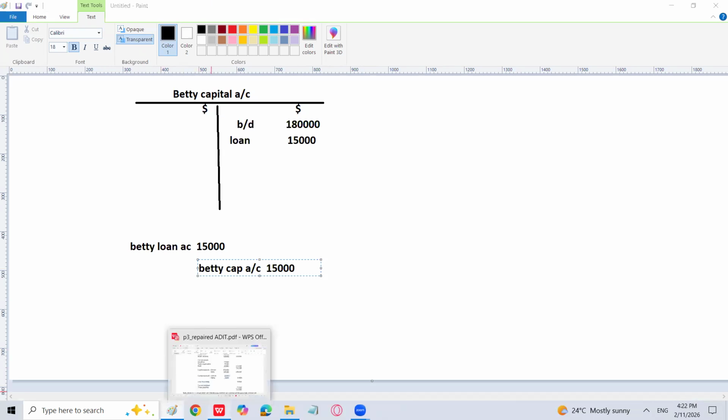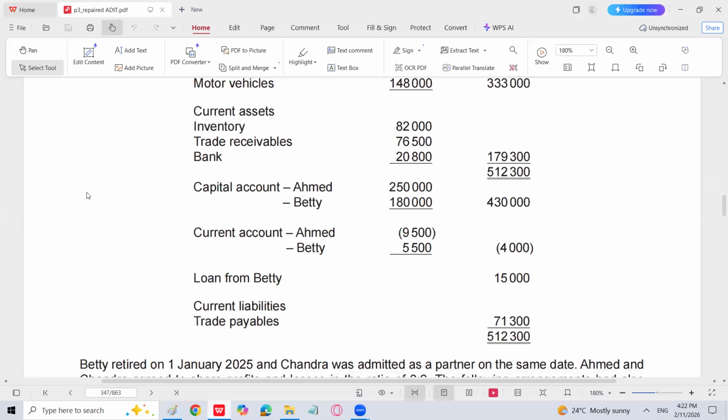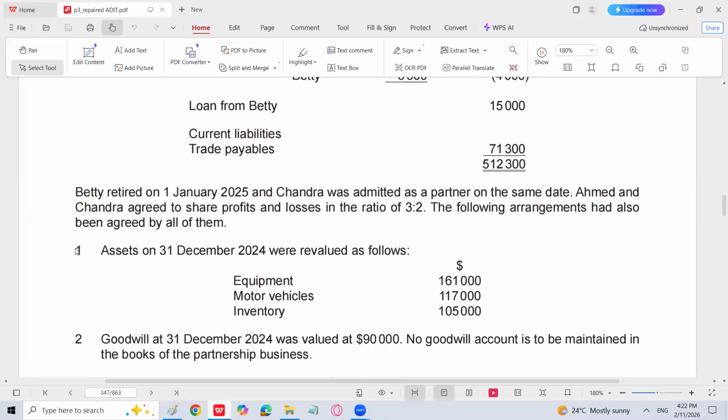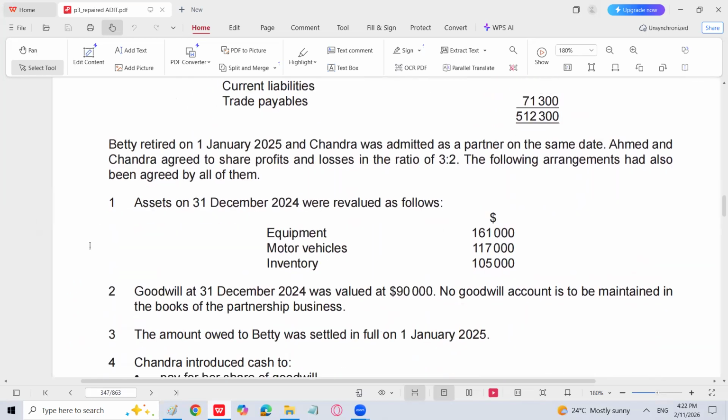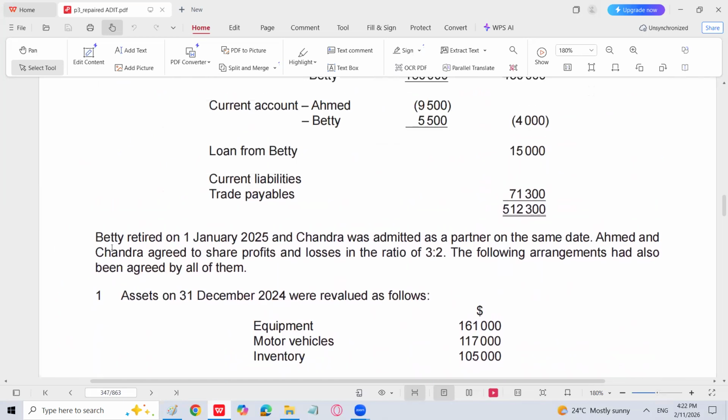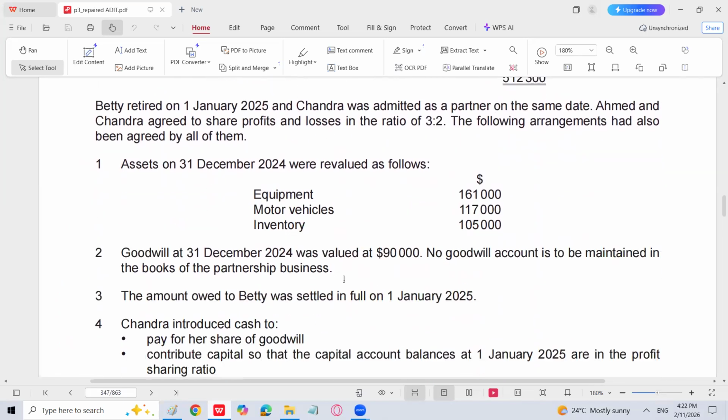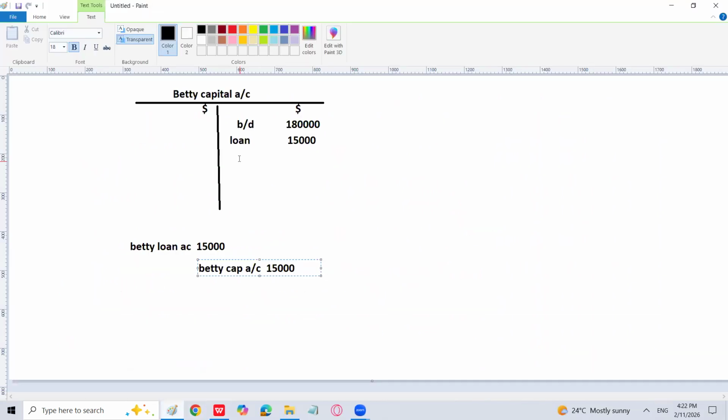Then next I have to calculate the goodwill. Goodwill is supposed to be distributed to him according to his share of goodwill, which is equal, because they were equal partners and the goodwill amount is 90,000. So goodwill debit, right?